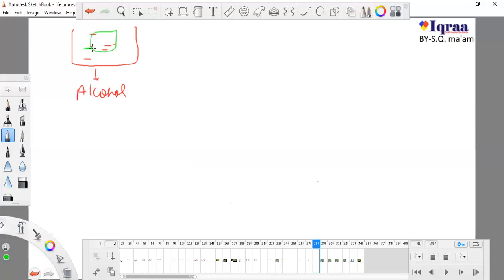This is the leaf actually. You can see this is the leaf.